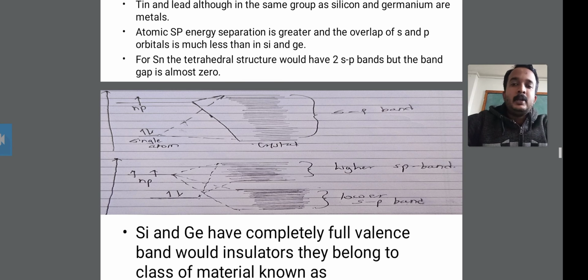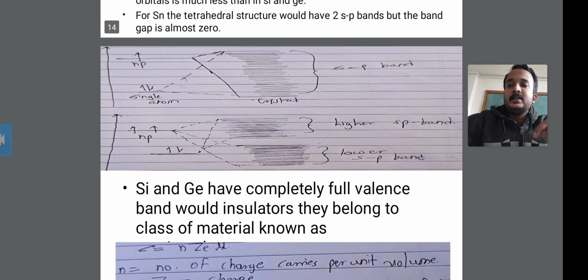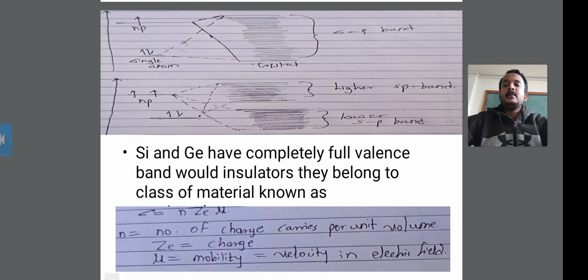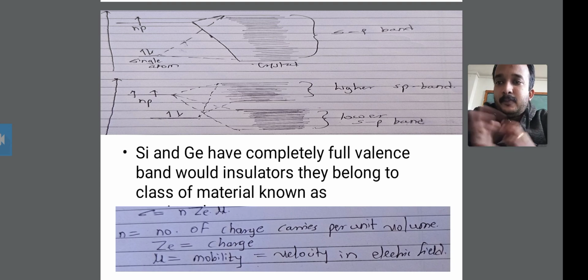This structure has two sp bands, but the band gap is almost 0. Okay, look at this diagram of the semiconductors silicon and germanium. This is the two-part diagram that shows the lower sp band and the higher sp band. The upper diagram shows the single atom and the double atom, all about the sp band.